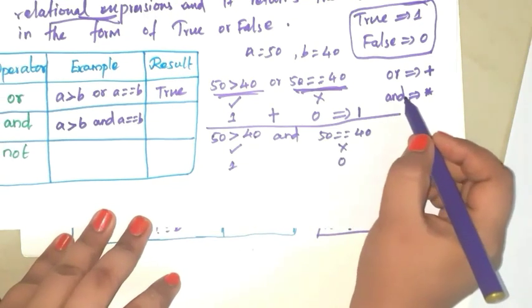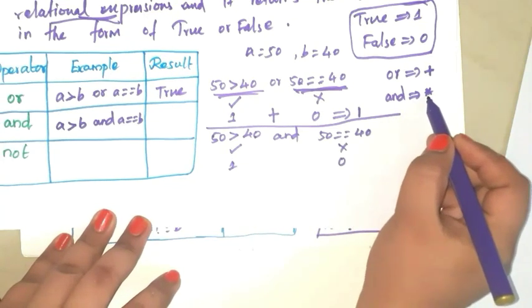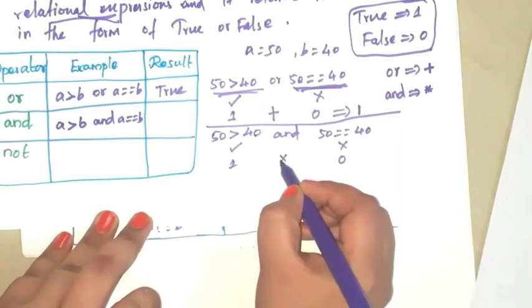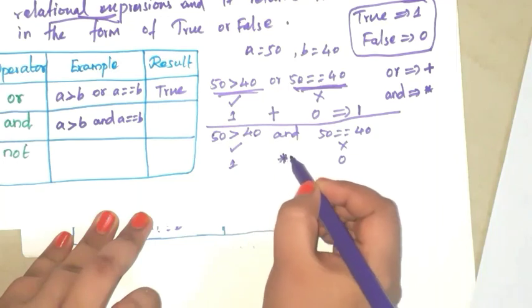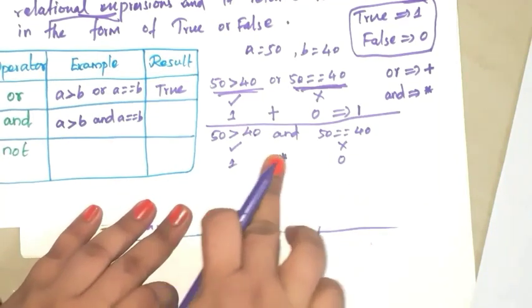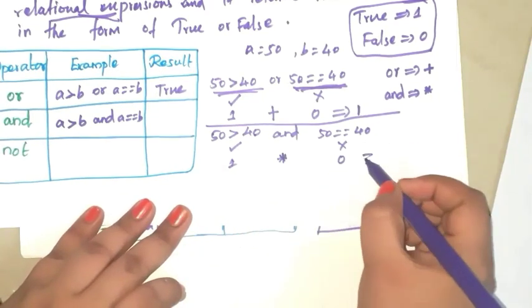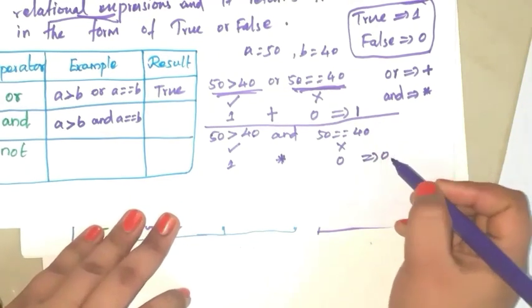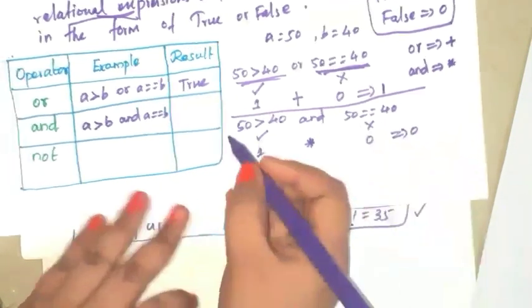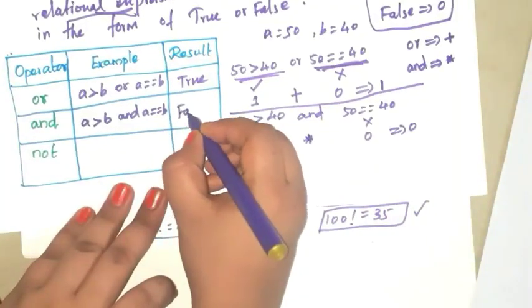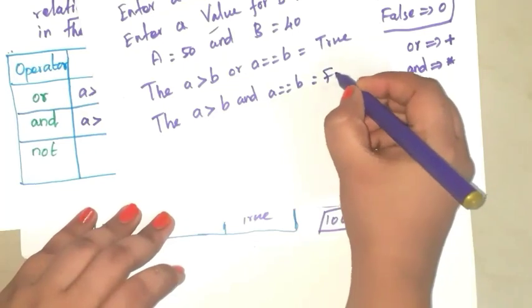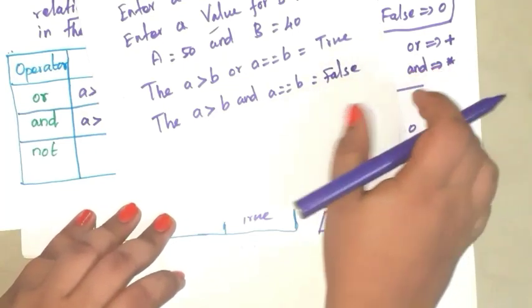So the AND logical operator performs which type of operation? Multiplication. Okay, so here AND means multiplication. So 1 into 0 is 0. Okay, so false. 1 means true, 0 means false. So here the result is false. Here also write false. Okay, next,